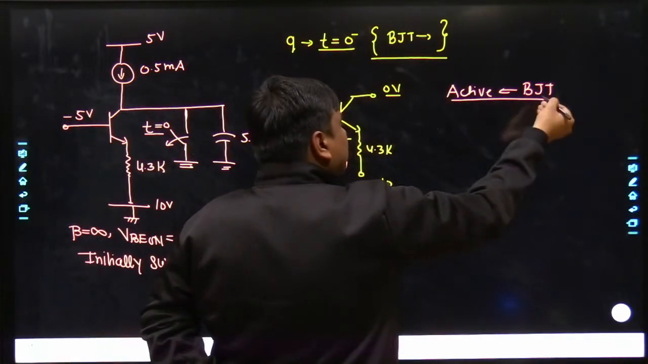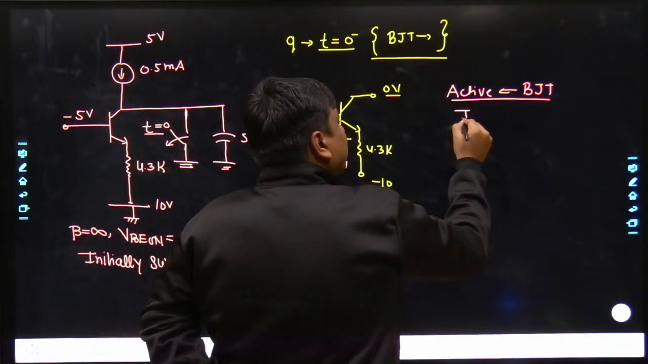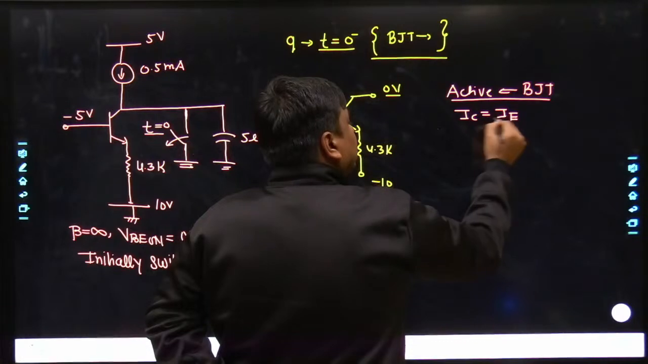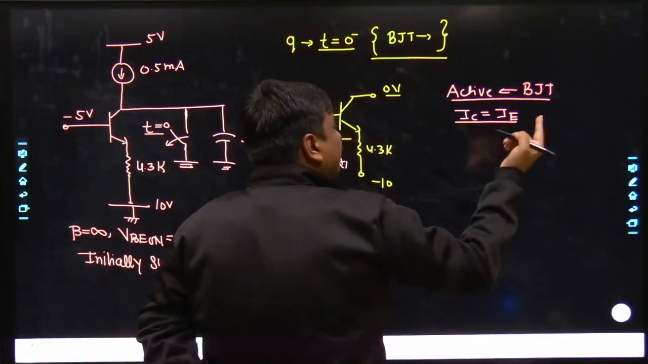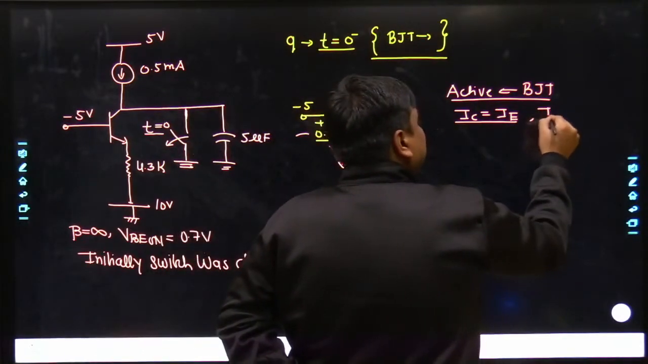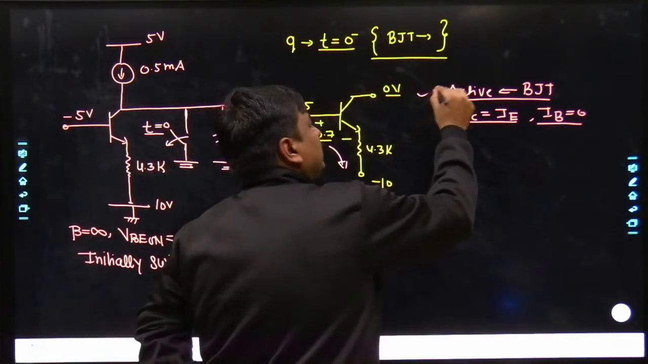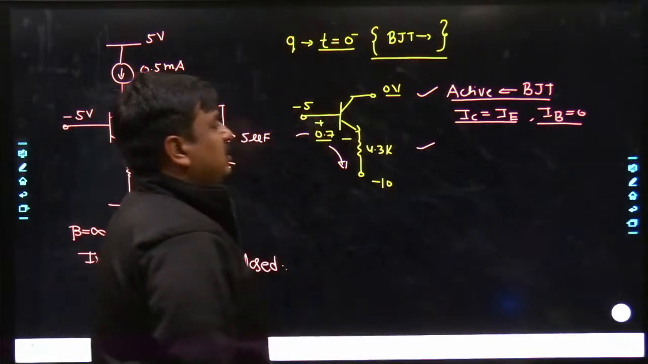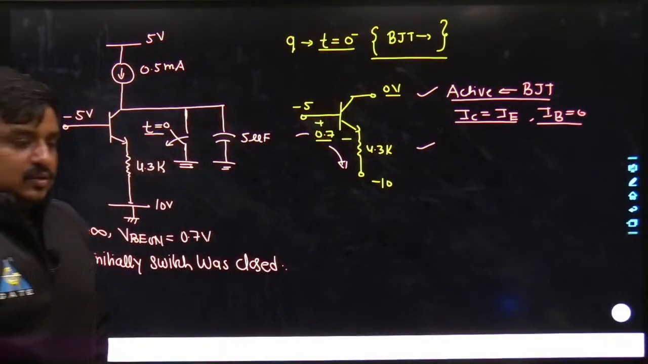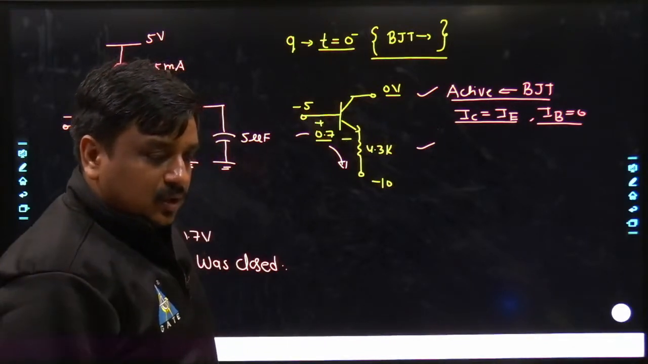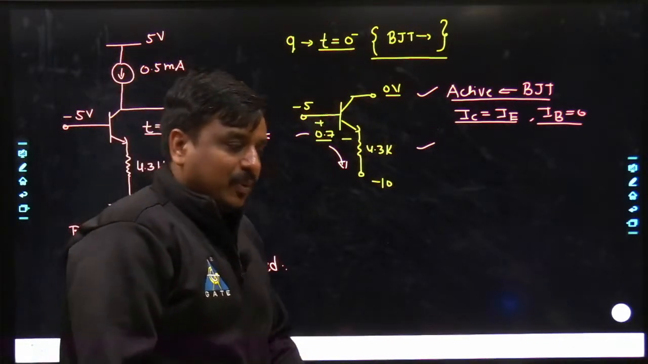When we assume the BJT is in active region, definitely I can assume IC is equal to IE when the value of beta is very large, and IB can be taken as simply 0. Keep in mind this assumption is only true when we take the BJT in active region. Yes, the answers have started coming: CB junction reverse biased. Perfect.